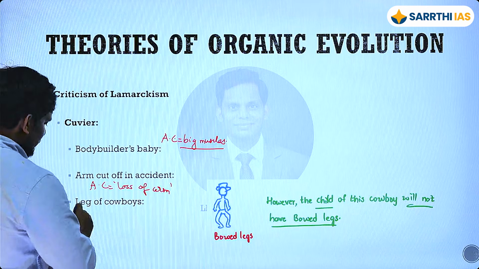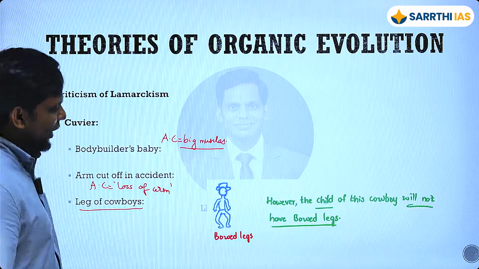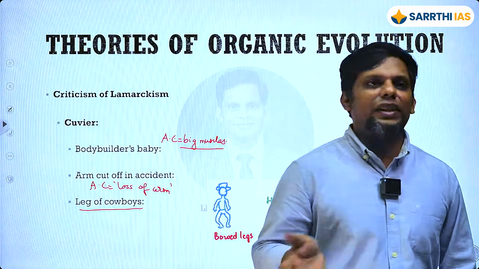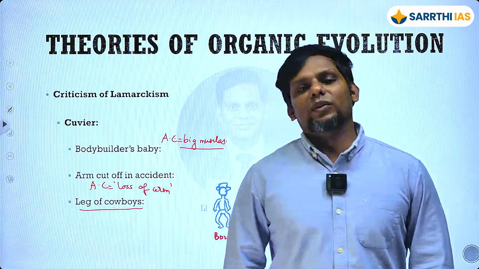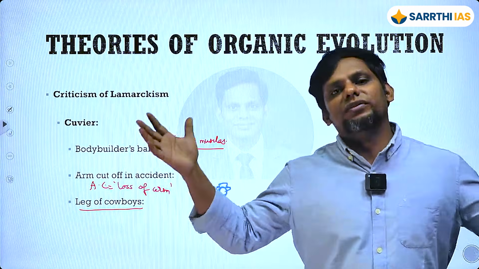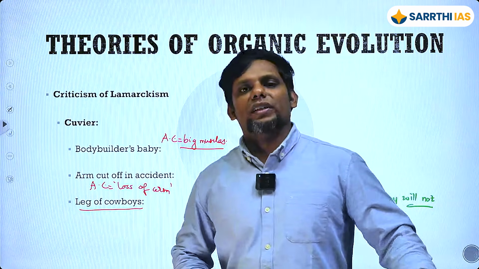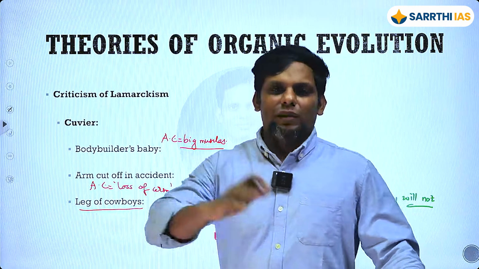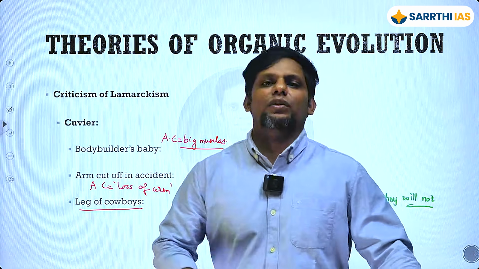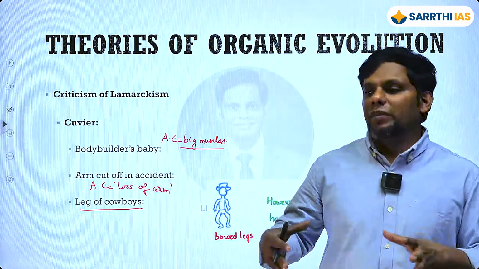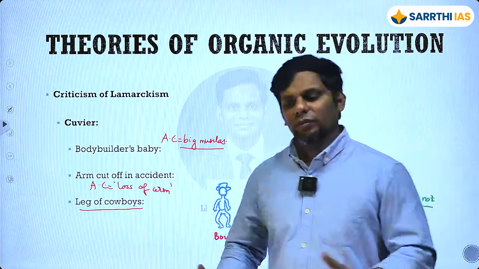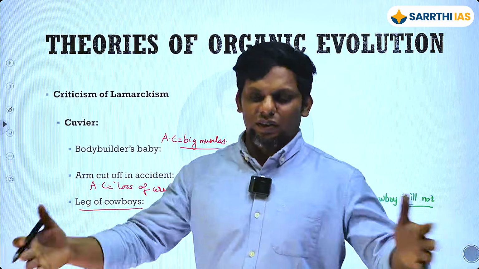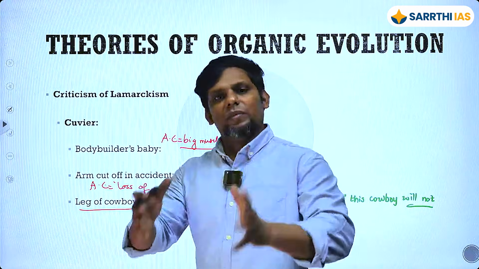So that is that. Another one is basically the cowboys. So the acquired character. So cowboys, you guys know, right? So generally they call ranch hands, especially in the West, right? So you have a large number of cows that are going to be owned and operated by, let's say, these farmers. And especially in the western part of your US, right? So वहाँ पे like Montana, Idaho, these kind of areas, what they do is that they spend most of their time basically on these horses, and because they spend most of their time on the horses for decades, they do it, just trying to keep the flock together, the herd together, right? And then they take it out and then they bring it back in and all this, right?